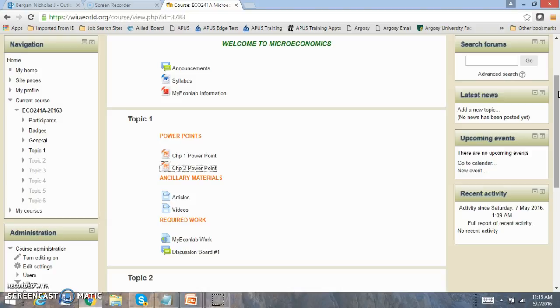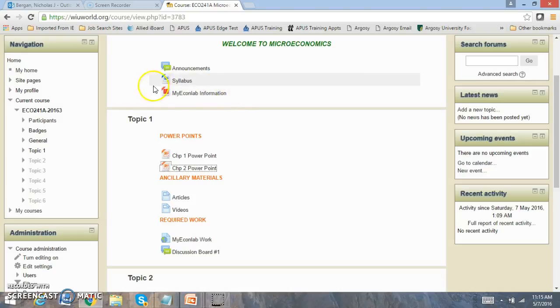I wanted to go through what you can expect and the navigation in terms of what we're looking at as well. First thing you need to do right here, always check the announcement section. It'll show you any latest things that we have. Look at the syllabus. The key to the syllabus that you want to focus on is the course schedule. The course schedule will help you understand what we're doing each week. You'll notice the due dates as well. Every week will usually end on Saturday, so make sure to look at those due dates in that course schedule.